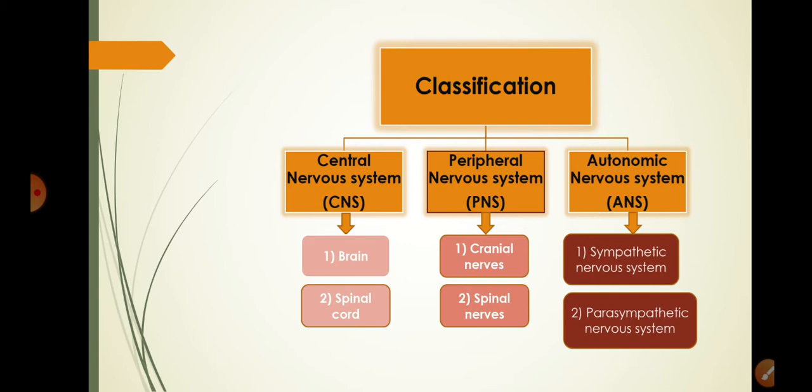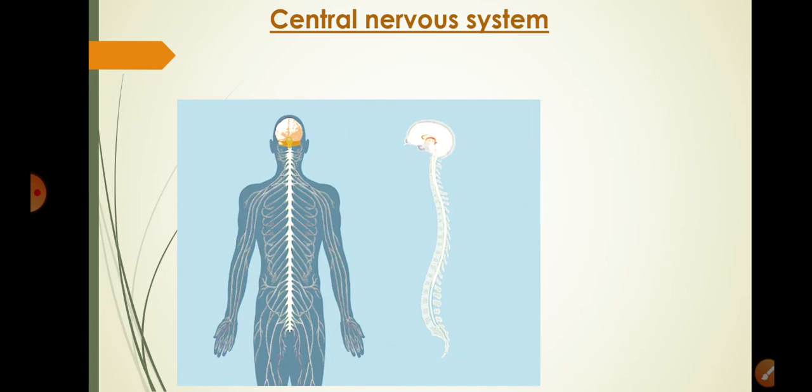We are going to learn about each of these in detail in videos. Now let us first start with central nervous system. Now here I have shown the central nervous system. It forms the axis of human body. Can you identify this part? This is human brain and here it is spinal cord.